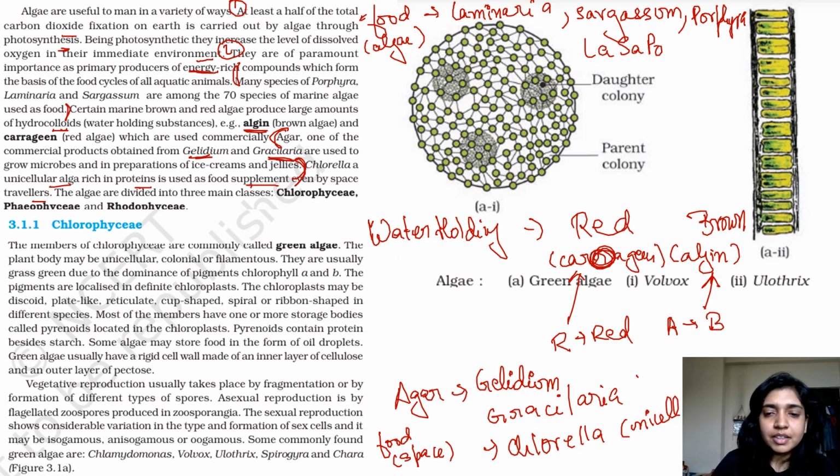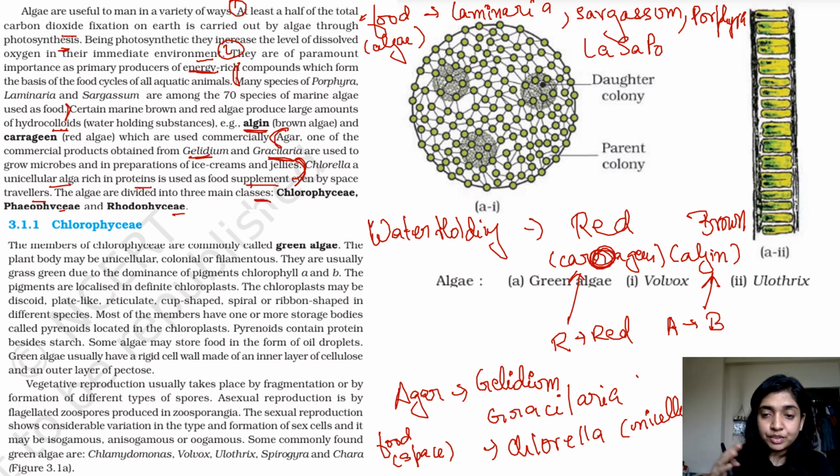That means you'll get chlorella in the form of cells, instead of long structures. The algae are divided into three main classes, which are chlorophyceae, phaeophyceae, and rhodophyceae.